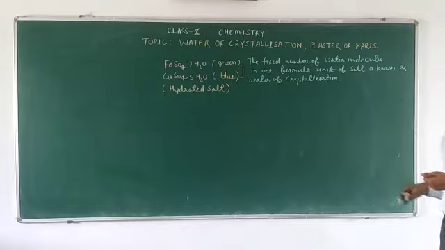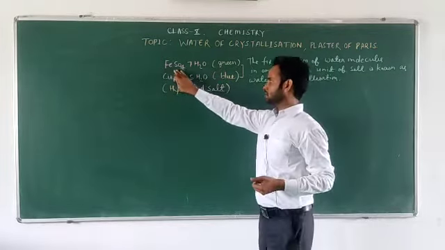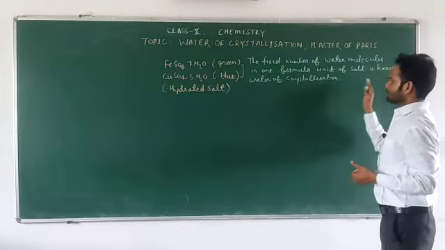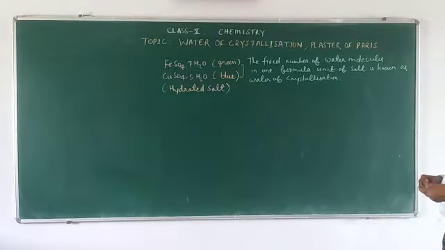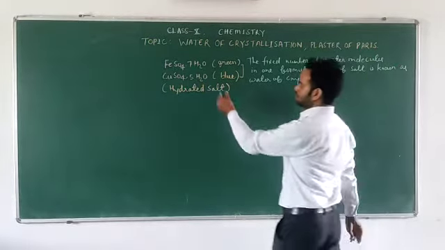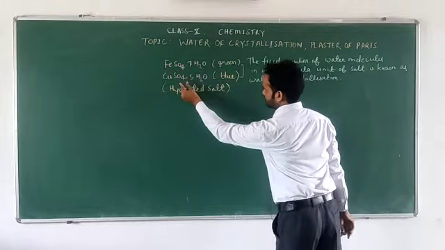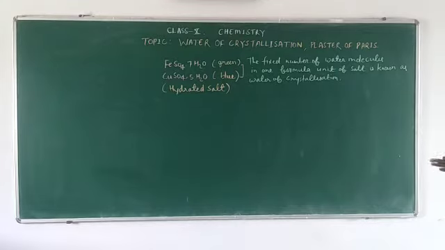So you can see that 7 molecules of water are present in ferrous sulfate and 5 molecules of water are present in copper sulfate. This is the water of crystallization.